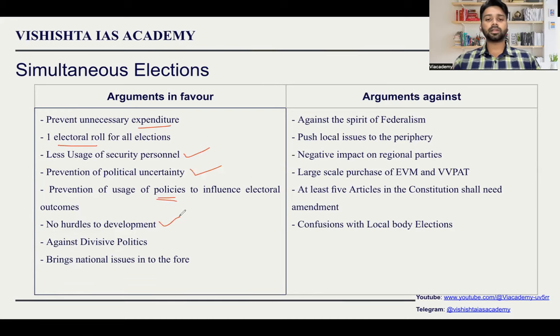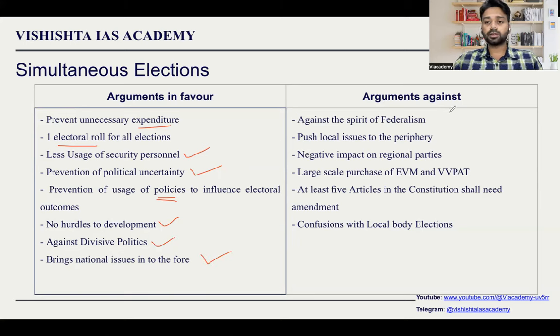There will be no problem with development. If the party is well set for the next 5 years, they don't have to worry about anything. They can keep doing their good work. They don't have to worry much about the state elections. It will also be against divisive politics, because when you have a simultaneous election, the national agenda takes the front seat. So regional issues, regional problems, regional ideology, casteism, or communalism, all these things will be gone.